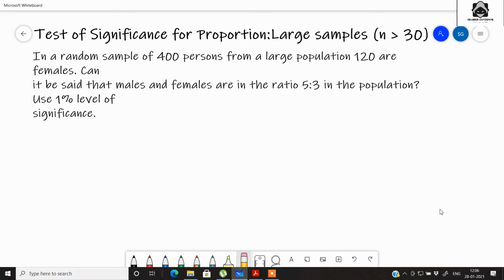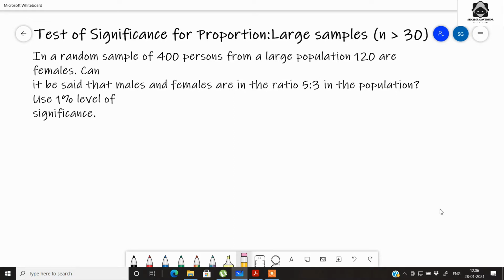In this video we are going to test the significance of proportion, or else we can say a test for the null hypothesis and alternate hypothesis, and check what is true for proportion for a large sample, that is a sample greater than 30, drawn from a population. So here is the question.